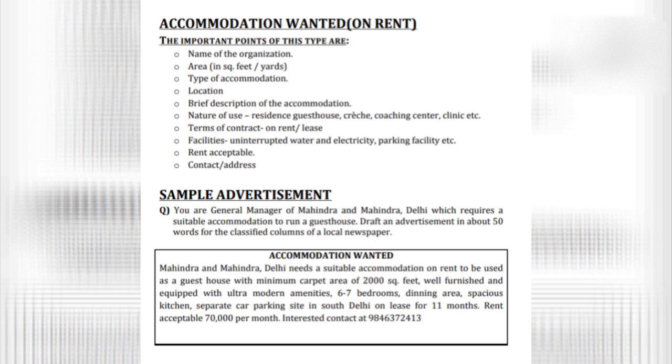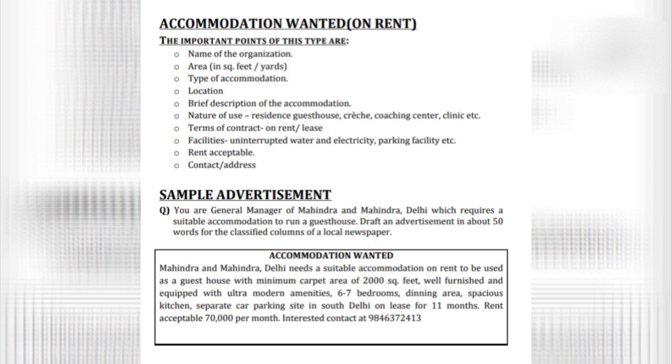What are the points that we are going to include in this particular advertisement? If the name of the organization is mentioned in the question, you can always mention that. Then you need to mention the area in square feet or yards. Then the type of accommodation, the location once again, and a brief description of the accommodation. Then the nature of use, which means the purpose for which you need that accommodation.